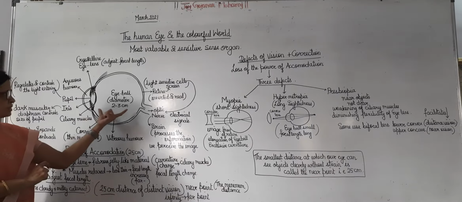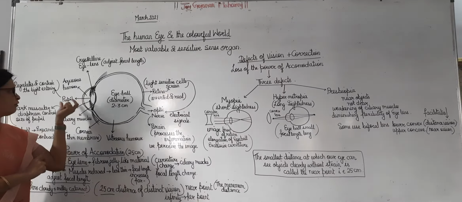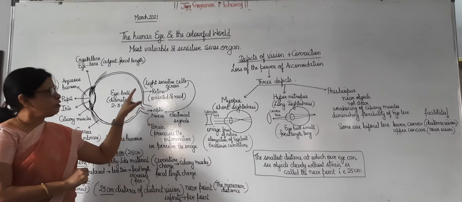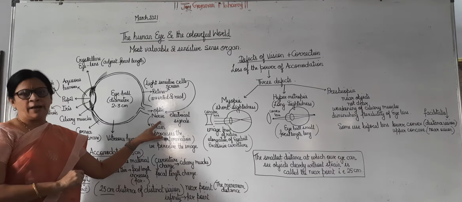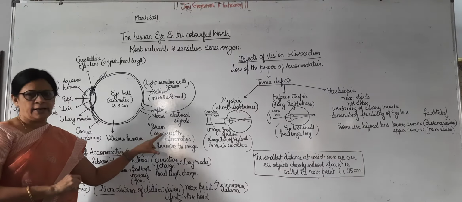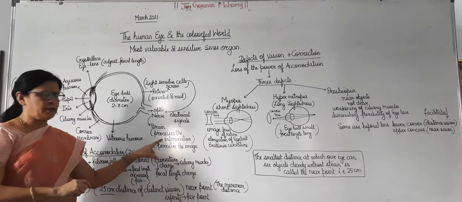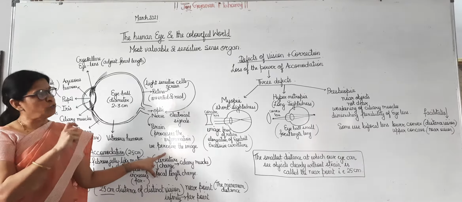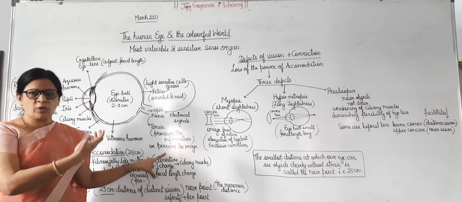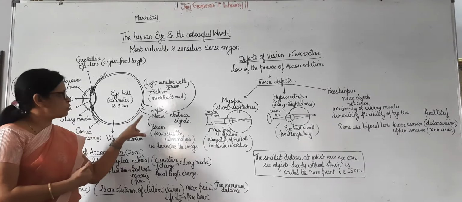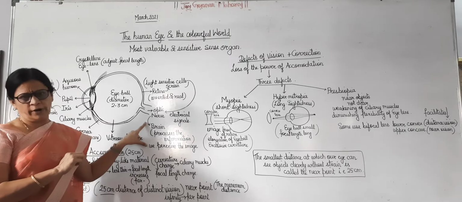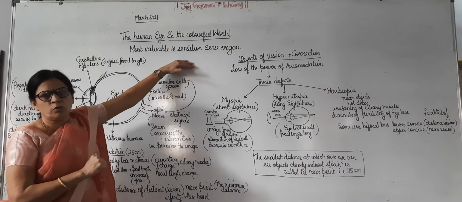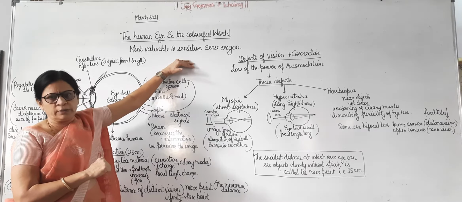Okay, now this is the structure of the eye. The light coming in through the pupil forms a real and inverted image on the retina. From the retina, the optic nerves carry these electrical signals to the brain. The brain processes all the information and then we perceive the image. So this is how the human eye works. Without the human eye, we couldn't have seen this wonderful and colorful world. It is the most important sense organ of our body, and remember, it is sensitive also. It is the most valuable and the most sensitive sense organ of the human body.